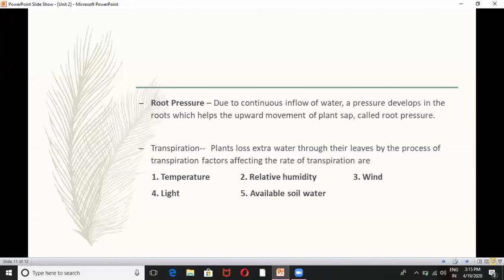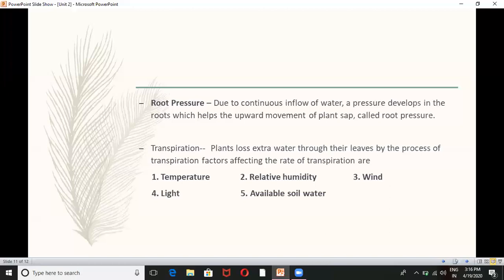For example, in hot weather, when we are standing under a tree, we feel cool. This feeling of cool is because of transpiration. That means in plants, the transpiration process is going on. Leaves are removing extra water from the plants in the form of water vapor.